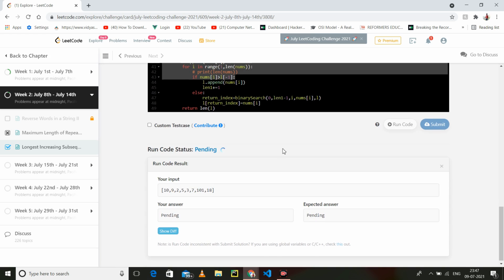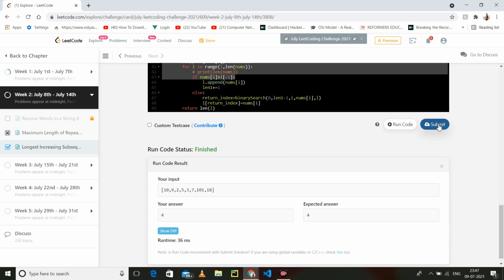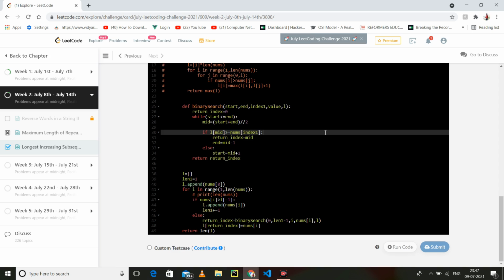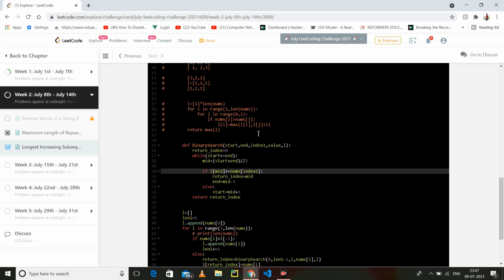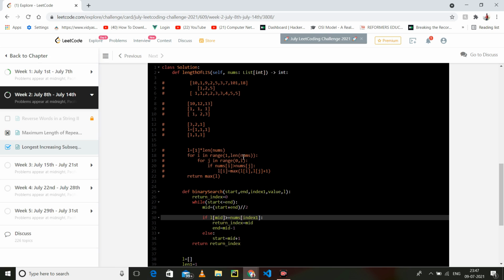If you know what binary search is, just comment yes I know. If you do not know, comment that please make a video on binary search. Then the next video will be on binary search, and the video after that will be on this question, where I will show you how we can solve it in n log n by the implementation of binary search. Maybe some of you do not know what binary search is, so let it be right now.